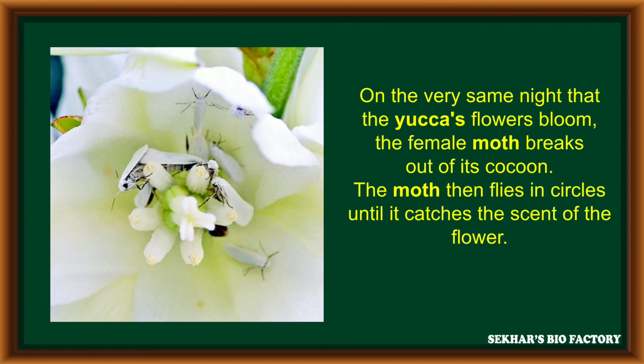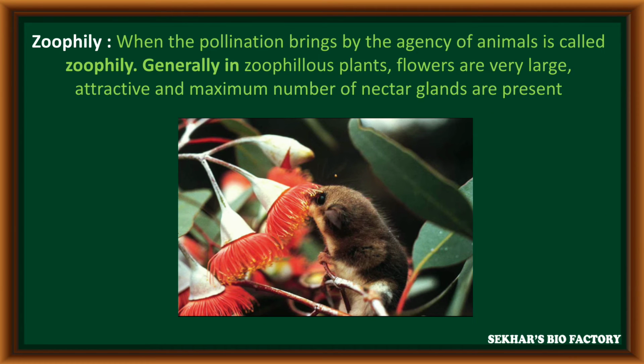After completion of laying eggs, on the very same night when the yucca flower opens and blooms, the yucca plant provides a safe place to the moth. With the help of those safe conditions, the female moth breaks out from the cocoon, and when the flower is open, the insects are released from the flower. They can move around the flower. This is one of the relations.